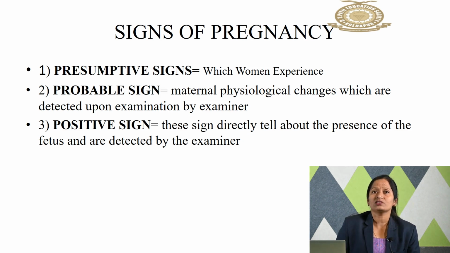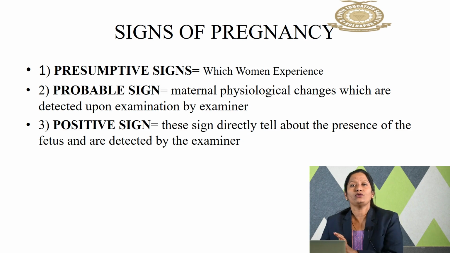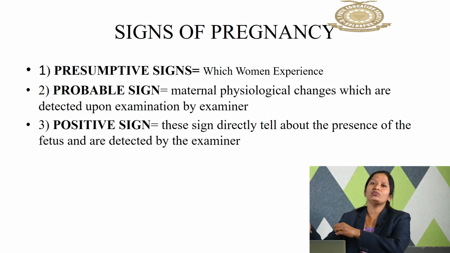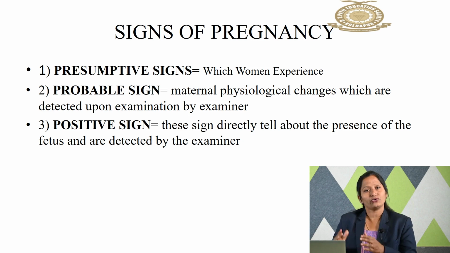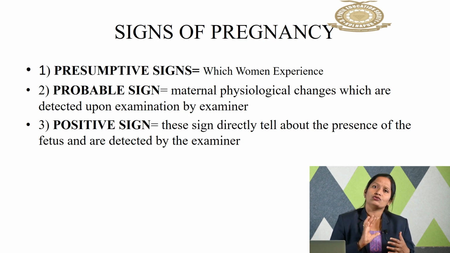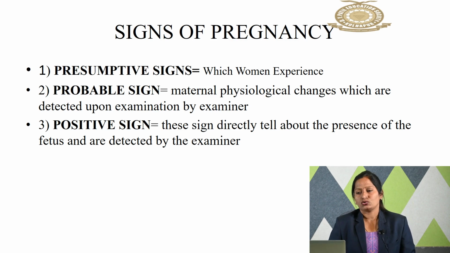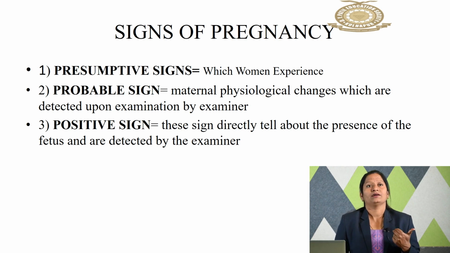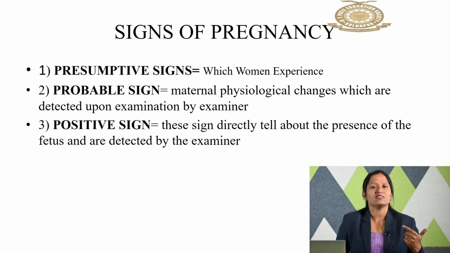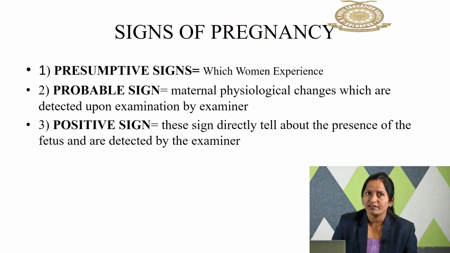And next one, positive sign. If we tell the mother to go and do this examination or this test, after doing that test a particular result will come, and on that result the finding will suggest that okay, this is a positive pregnancy. So all those things are called the positive sign. So the diagnosis of pregnancy is described under this heading also: presumptive sign, probable sign and the positive sign. Presumptive means what the woman experiences, probable means what the examiner can find out, positive means what investigations will tell us.